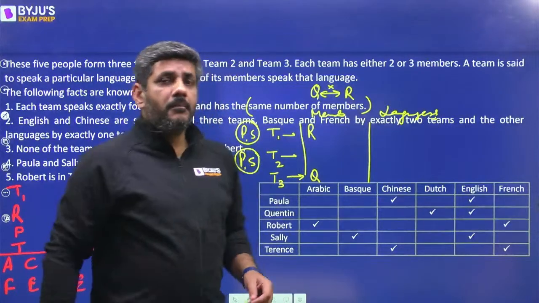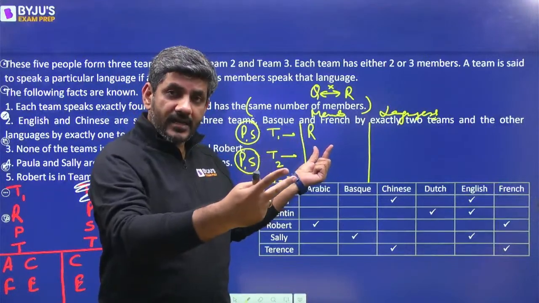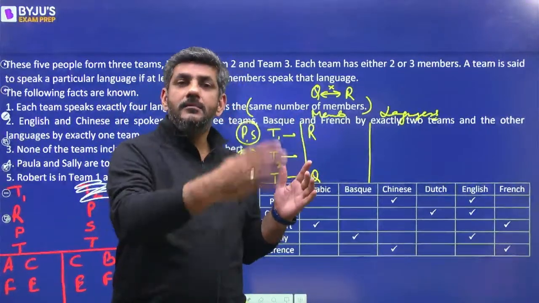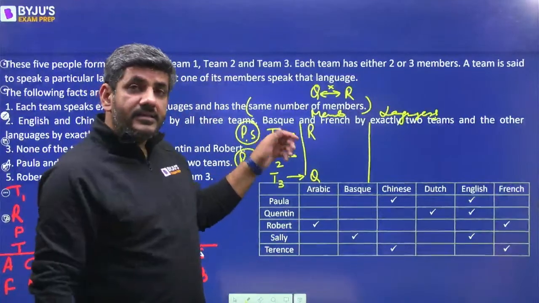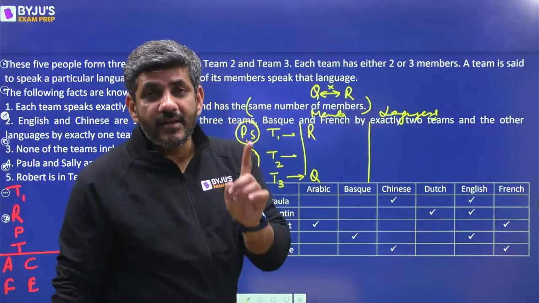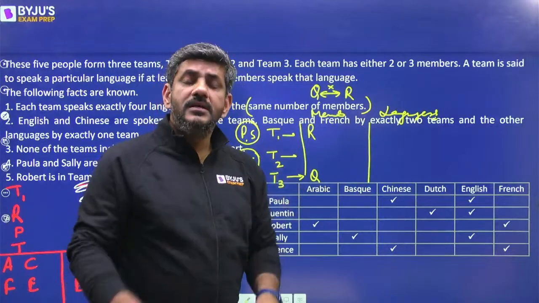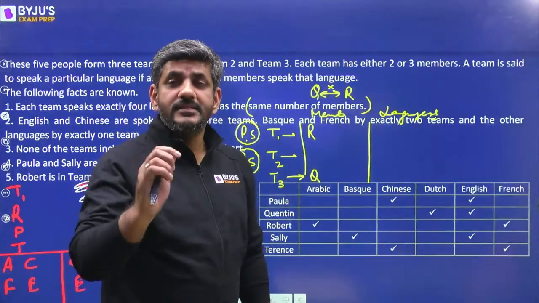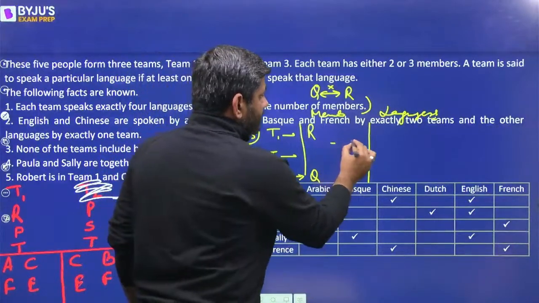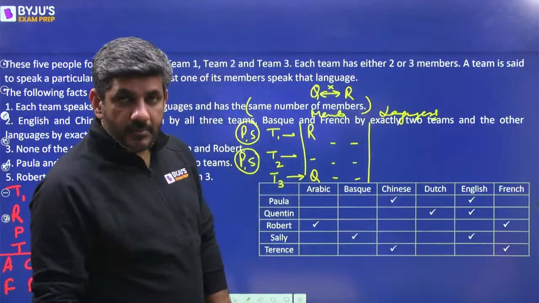I repeat, suppose Paula and Sally are both here. Now apart from that, the other team in which Paula and Sally are together, if that team is team 3, then team 3 has 3 members, Quinton, Paula, Sally. And if that team is team 1, then it has 3 members, Robert, Paula and Sally. That means at least a team will have 3 members. He has told us that all the teams have an equal number of members. That surely means that every team has 3 members. Every team will have 3 members.